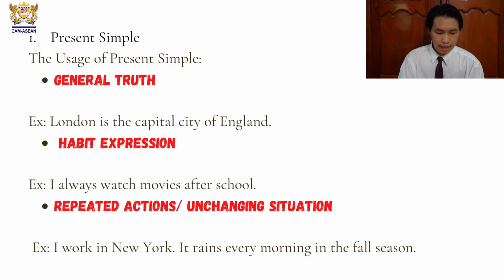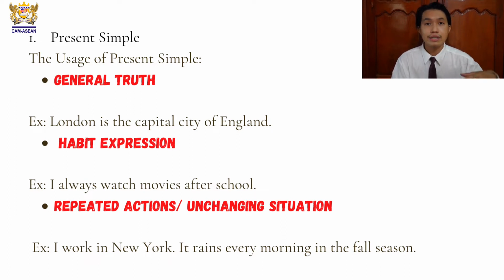And another part is we use present simple when we want to talk about repeated actions or unchanged situations. Repeated action, what does that mean? It means an action that happens again and again. Unchanged situation, yes, when an action repeats again and again, it's the same action all the time, okay?